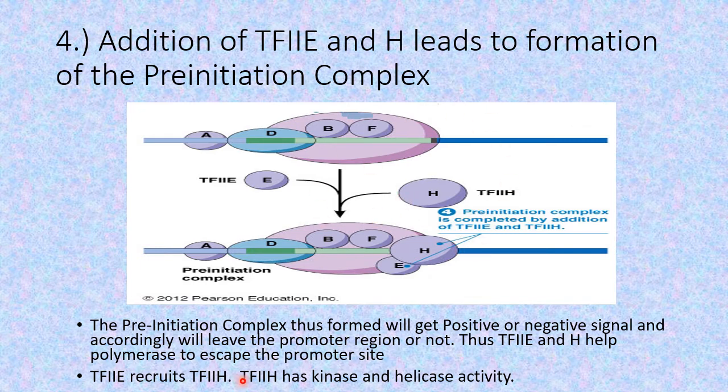So it is this transcription factor H which has got the kinase and the helicase activity, and it helps this RNA polymerase to move ahead, we say to escape from this promoter region and start transcription.